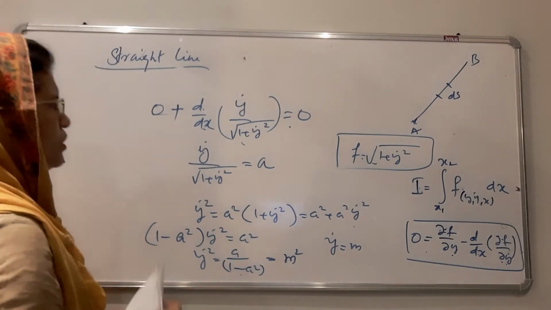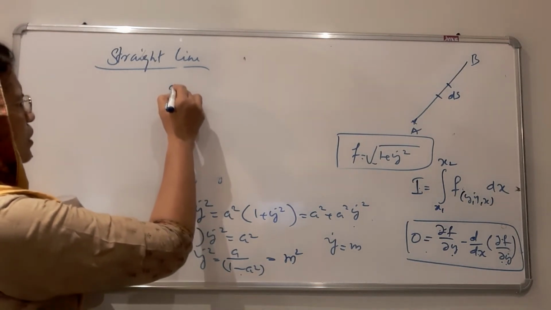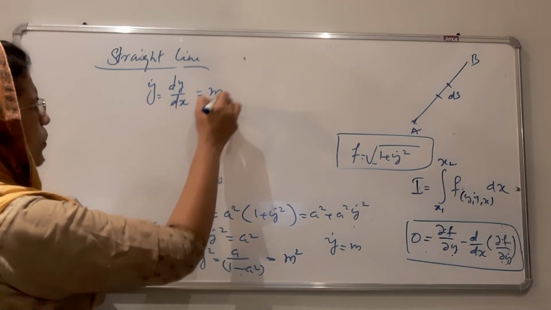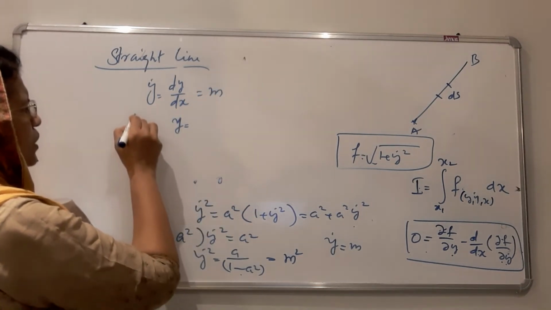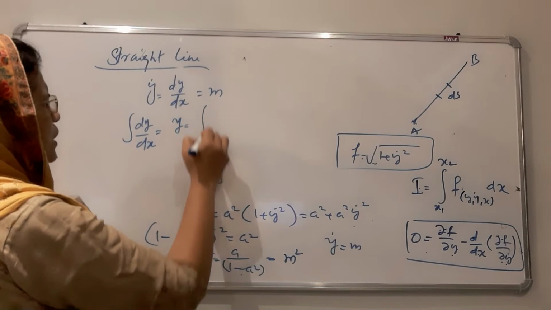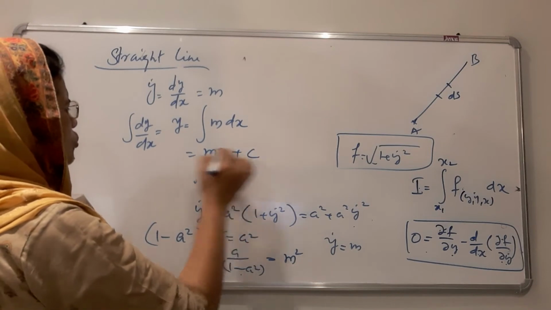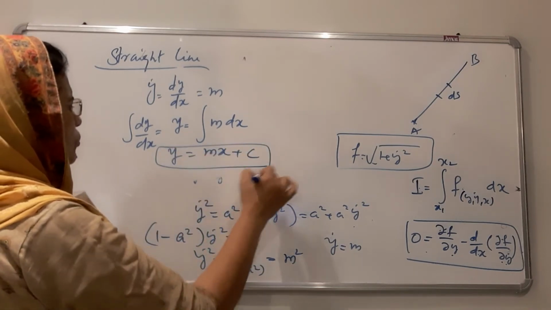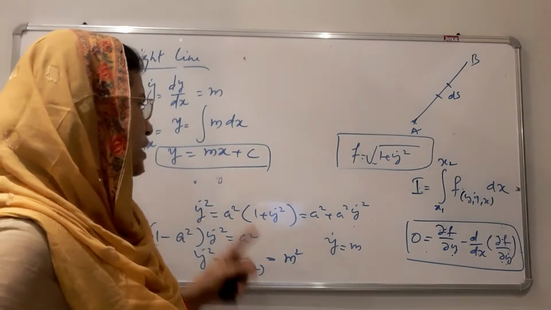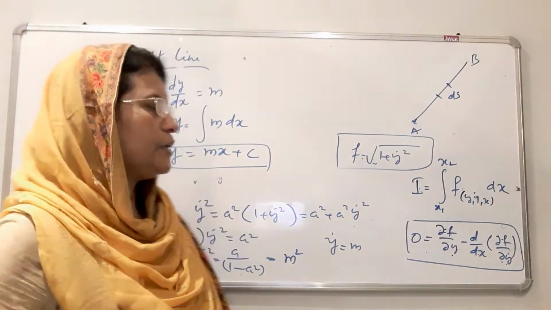Y dot means dy by dx. Y dot is equal to dy by dx is equal to the constant m, or y is equal to the integral of dy by dx, that is y is equal to the integral of m with respect to x dx, that is equal to mx plus a constant of integration c. This is the equation for the straight line. That is, based on the technique of calculus of variation, we have derived that the equation for the straight line path is y is equal to mx plus c.